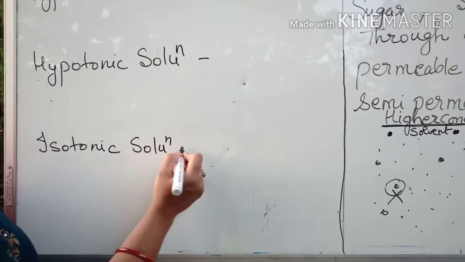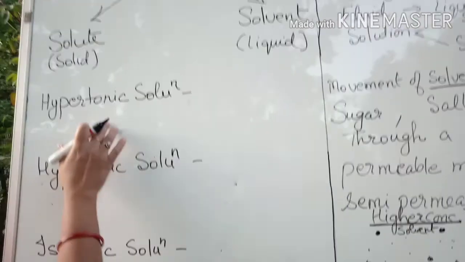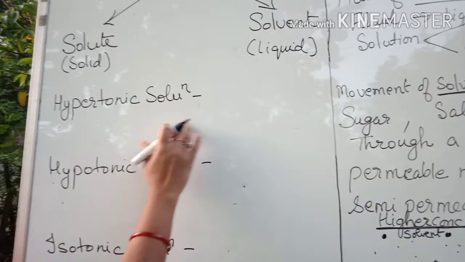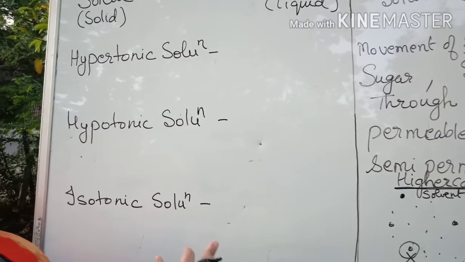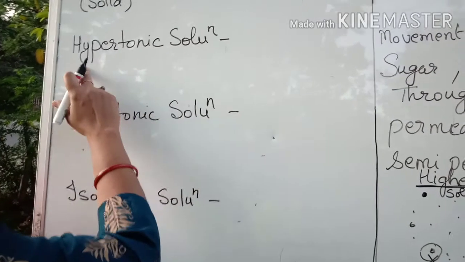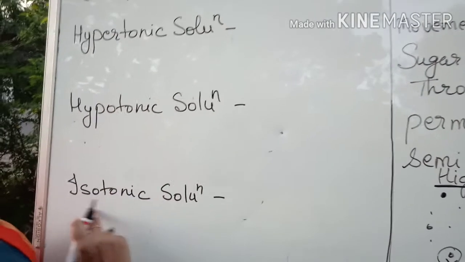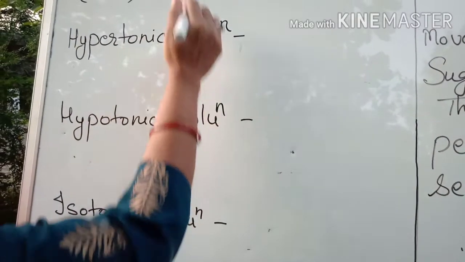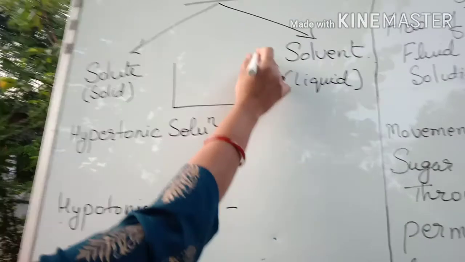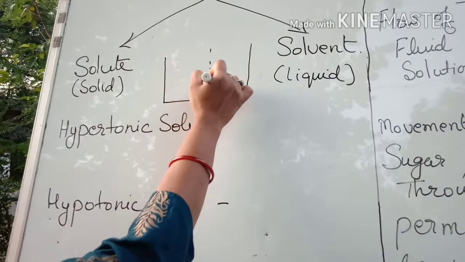Three types of solution are there. But when I am talking about hypertonic, hypotonic or isotonic solution, first of all we have to remember that these are comparisons between two solutions. Whenever we are talking about this, we are taking into account two types of solution.